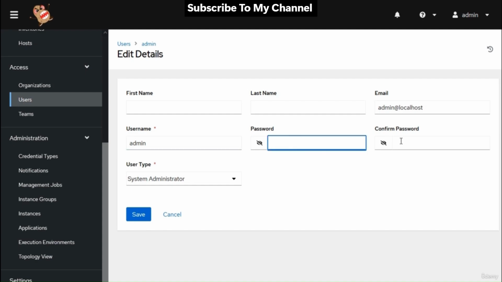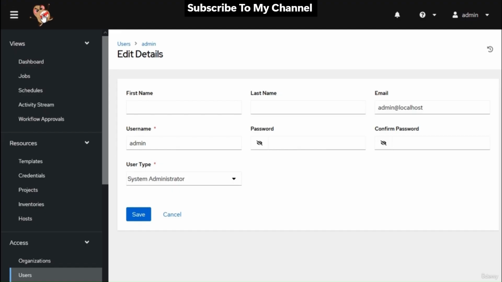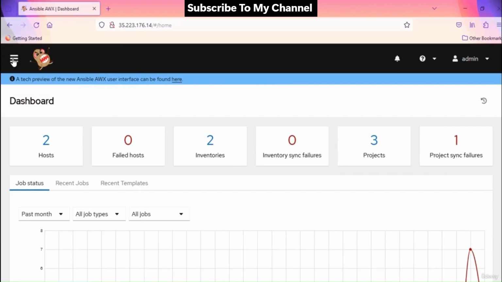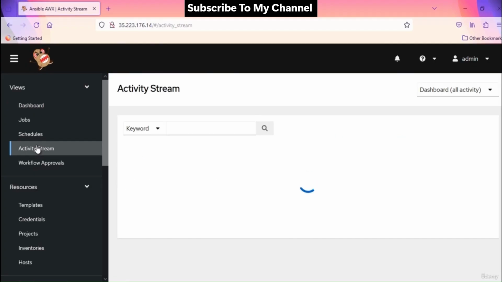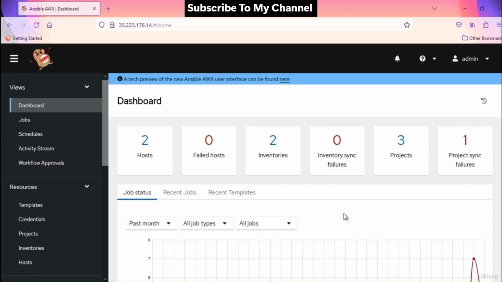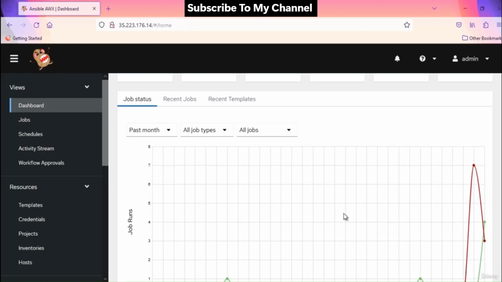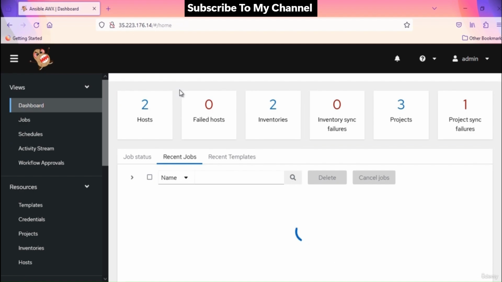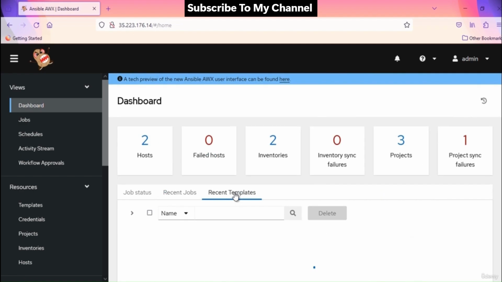Going back to the dashboard view, you can click on this angry potato icon to go back to the default page. These three short lines can be used to hide and show the side menu. In the left pane, you will notice various menus with their respective submenus. The user interface provides several options for viewing information. Here, what you will find on the dashboard view: host, job status, inventories, projects, templates, schedules, and more. It's a central hub for monitoring the health and performance of your automation tasks and resources.